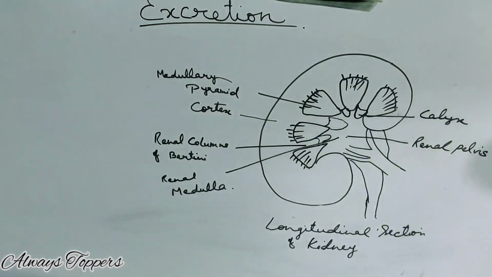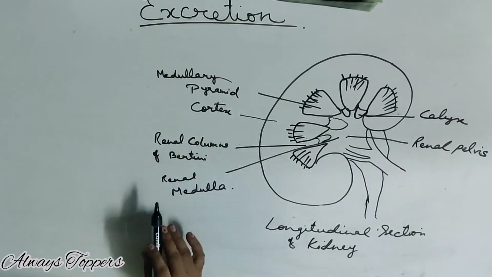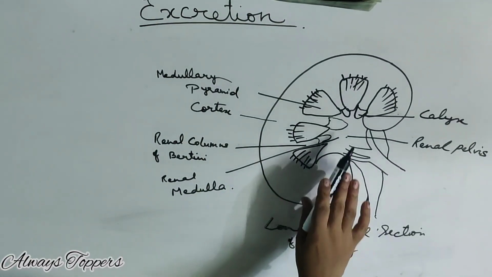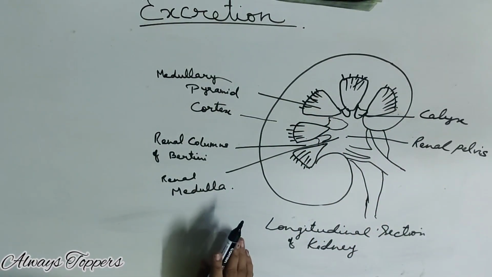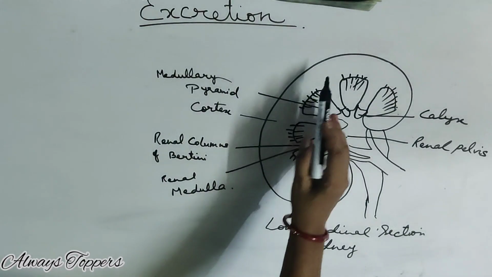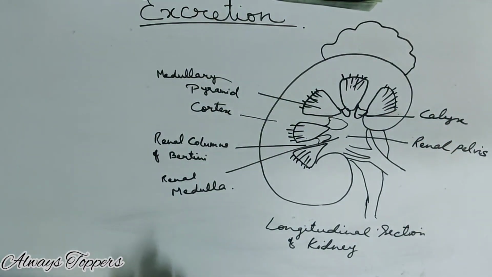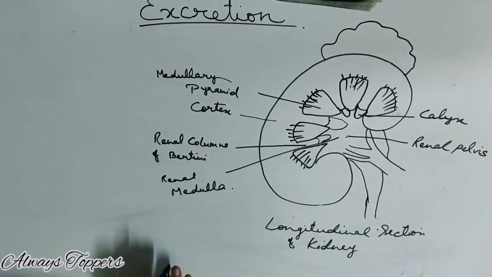The internal structure consists of the cortex, which is the outer part, and the medulla, which is the inner part of the kidney. Now, the kidney is bean-shaped. You can see in the figure. It is a bean-shaped structure. Above the kidney, there is a gland. We call it the adrenal gland. Adrenal, the word itself means something present above the kidney. So the adrenal gland is a gland which is present just above the kidney.